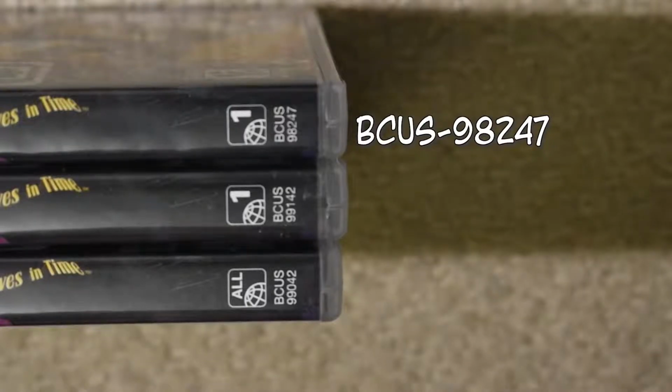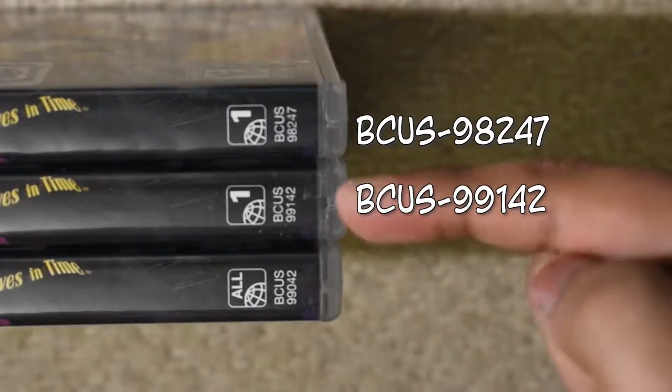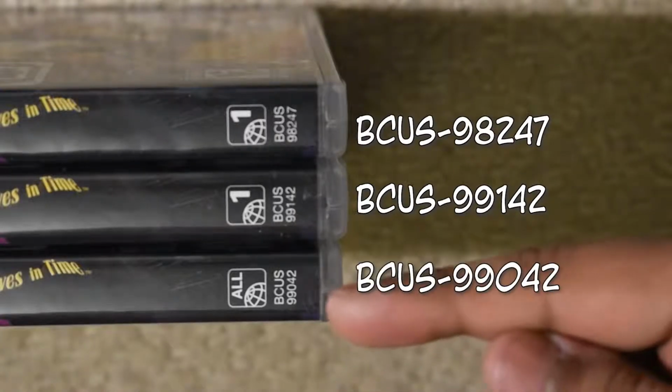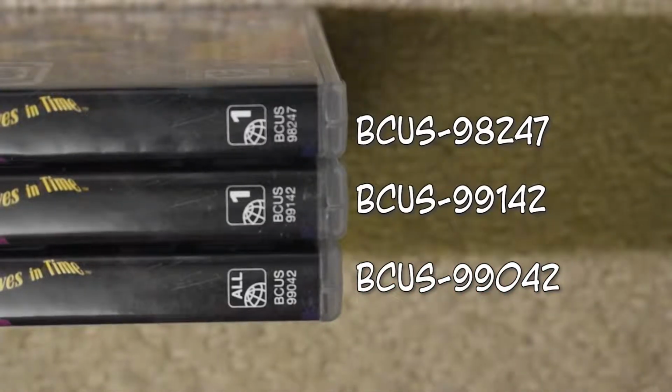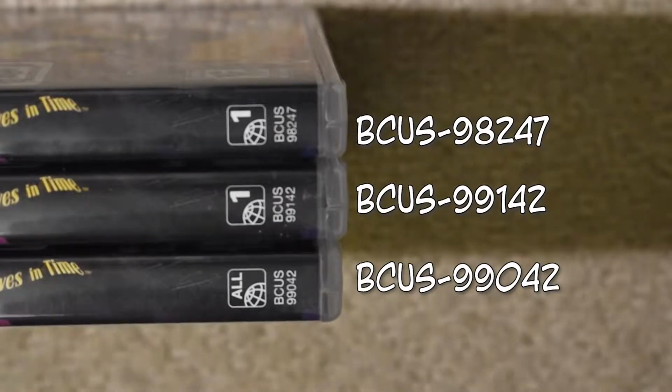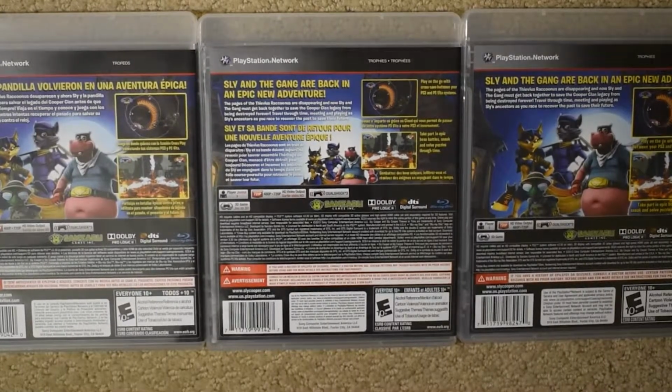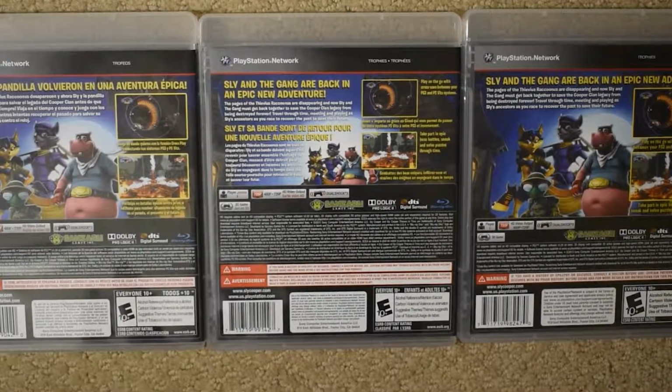The one in the middle, the French-Canadian variant, is BCUS 99142, and the Latin American variant is BCUS 99042. Again, slightly different, but nothing too dramatic in terms of what you're actually getting with the game. Moving to the back, we see the similar pattern that we saw in the front of the covers. So the English-only North American variant is only in English.